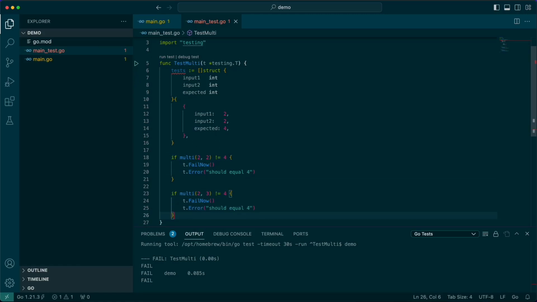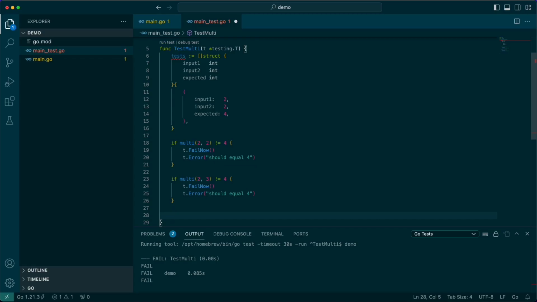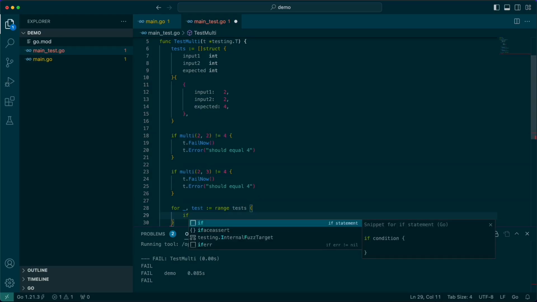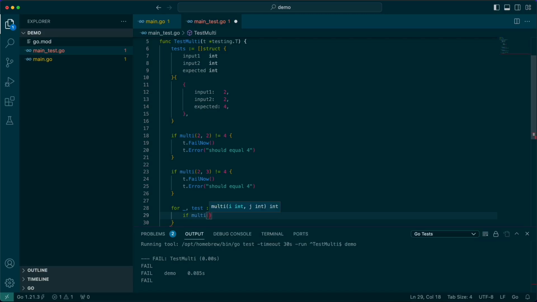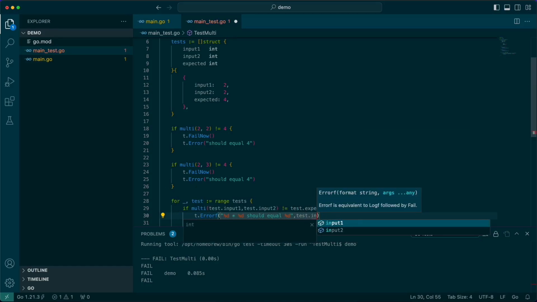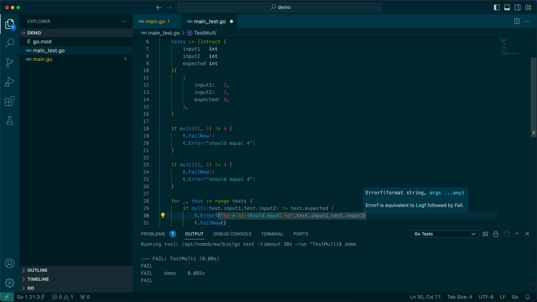So now we can change this down here, and instead of using this technique, we can say for test in range of tests, and we can say if multi test.input1 test.input2 not equal to test.expected, t.fail now, and we can throw in an error and say t.Errorf, and we'll do something like %d times %d should equal %d, and we'll do test.input1, test.input2, test.expected.